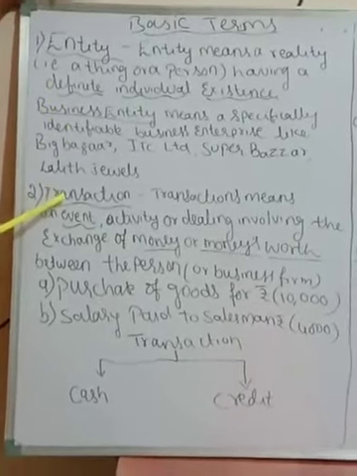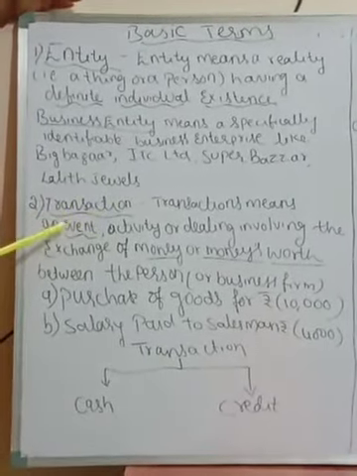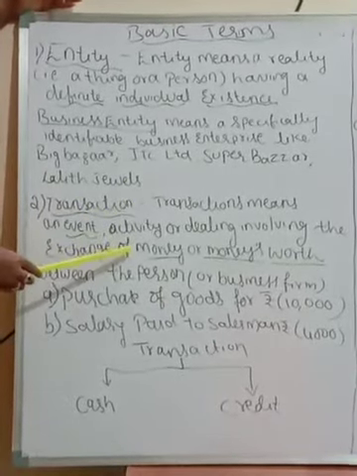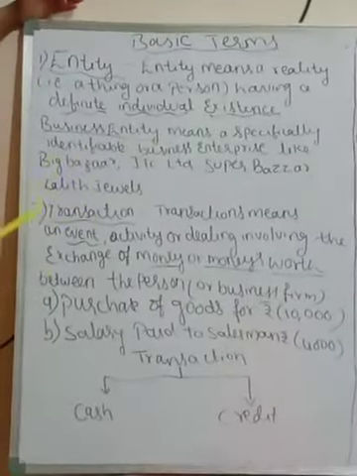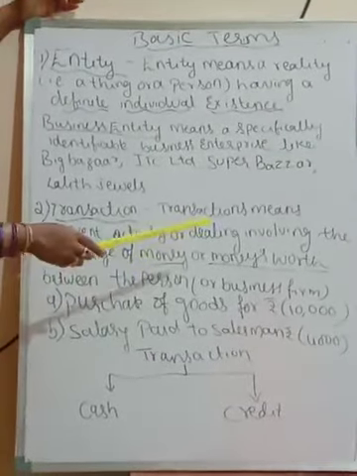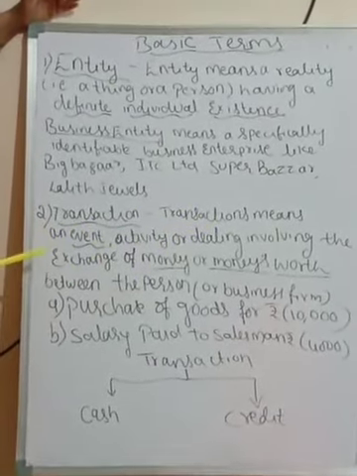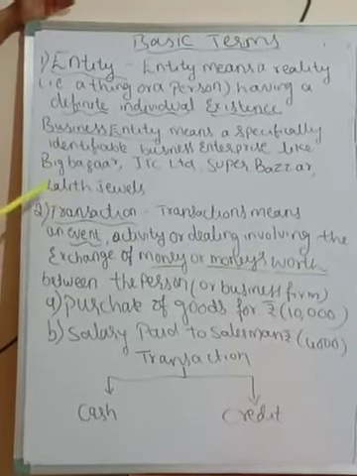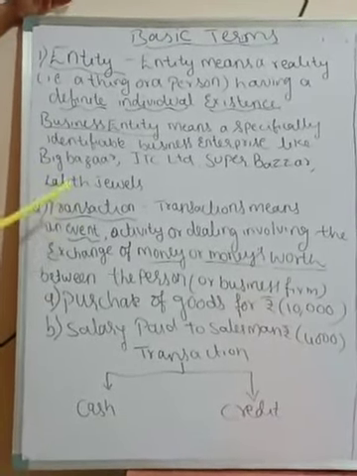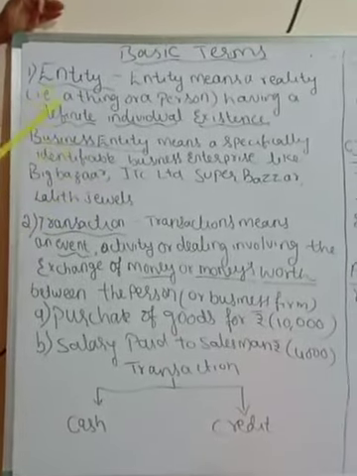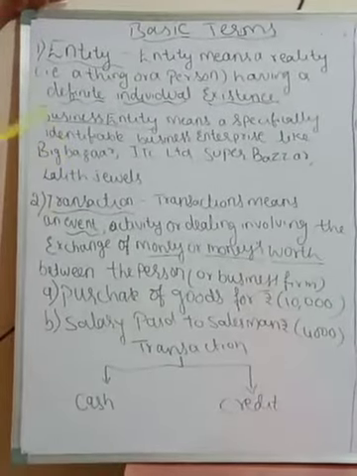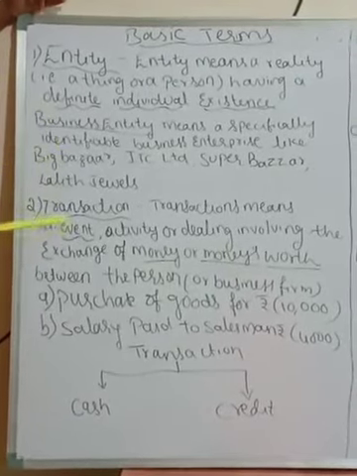Second one is transaction. Transaction means an event, activity or dealing that involves exchange of money or money's worth between persons or business firms. It means what the business is going to do. For buying and selling of goods, money or money's worth is involved.